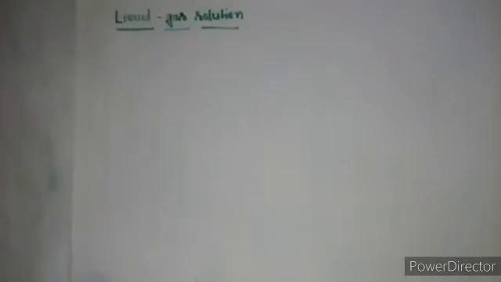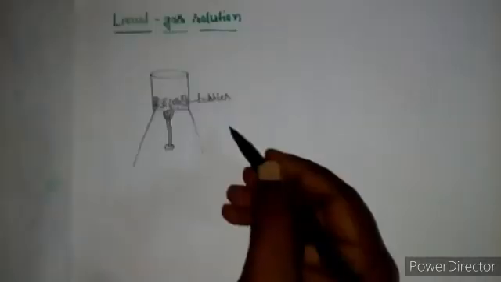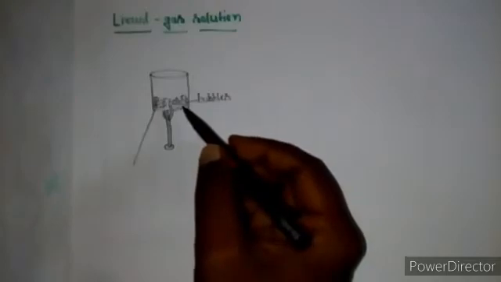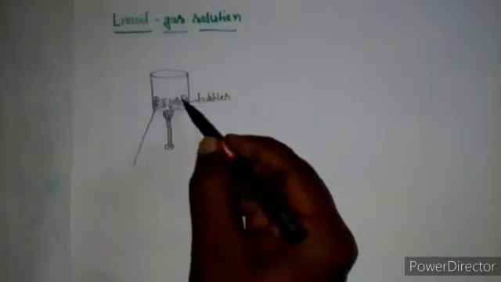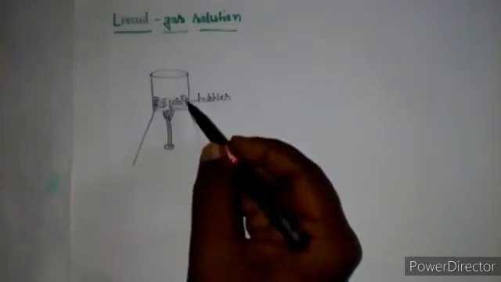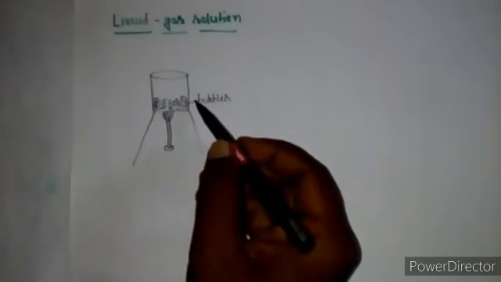Students, now we are going to know the liquid gas solutions. What happens when you boil water? When we boil water, bubbles form on the sides of the vessel, right? These are bubbles of the gases that were dissolved in water. So water is an example of a liquid gas solution.